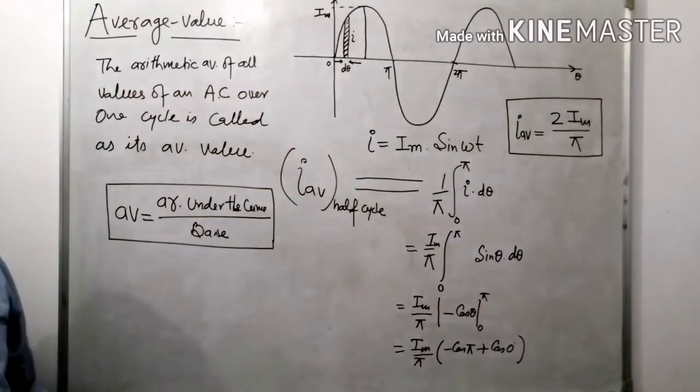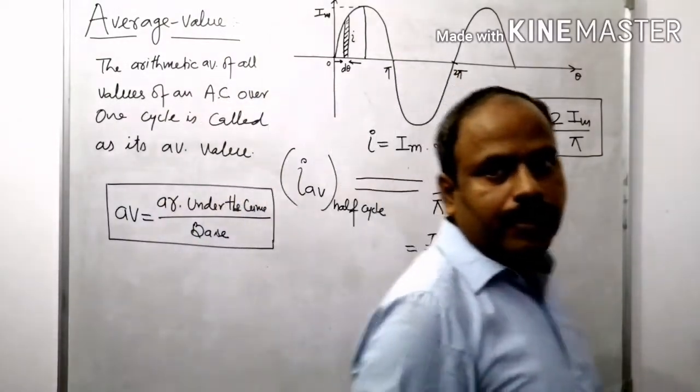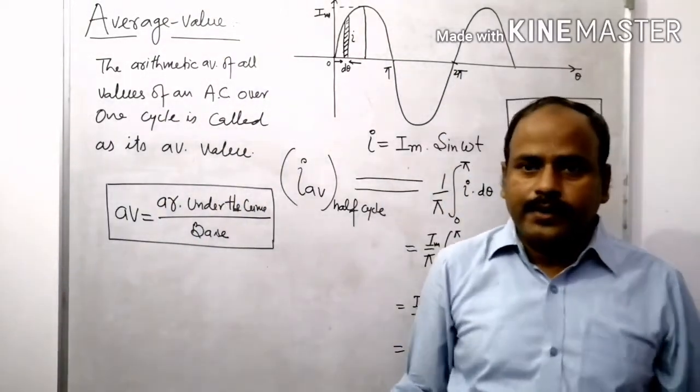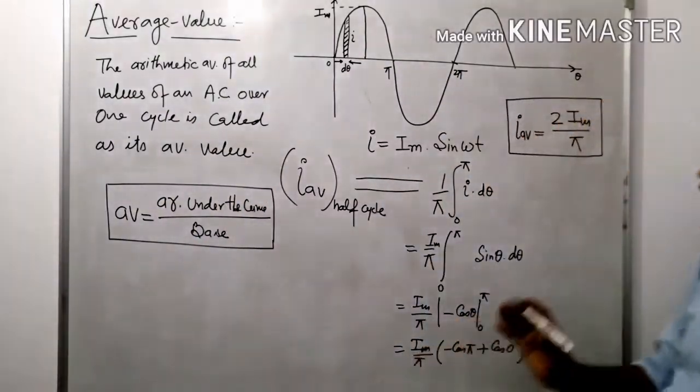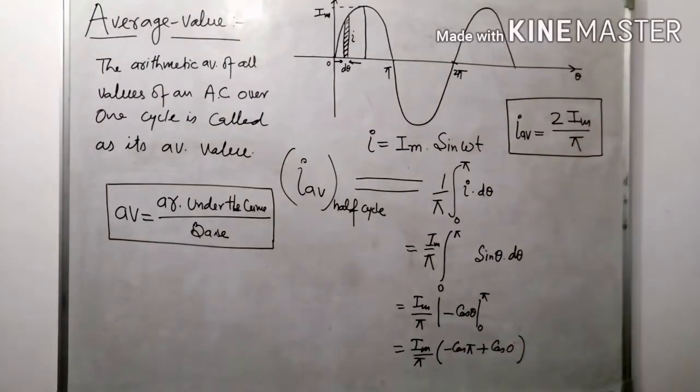See, so the average value of alternating current for the period of 0 to pi, that is half cycle, is I average equal to 2I maximum divided by pi.